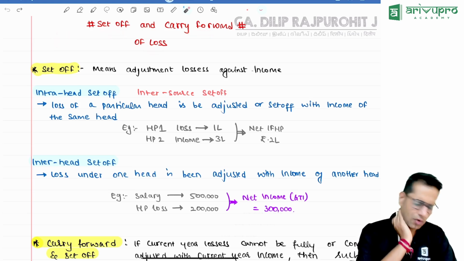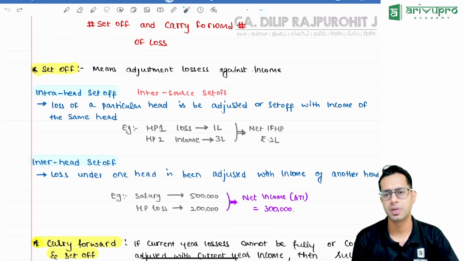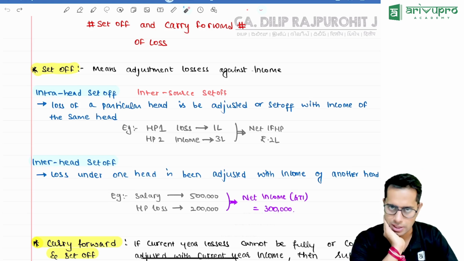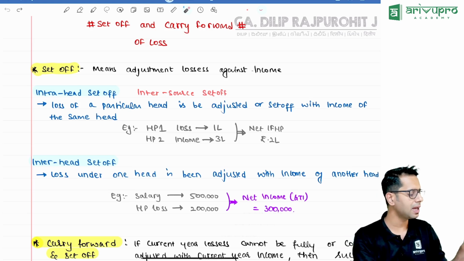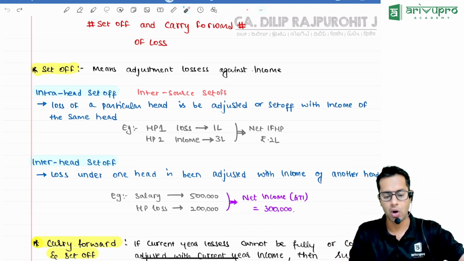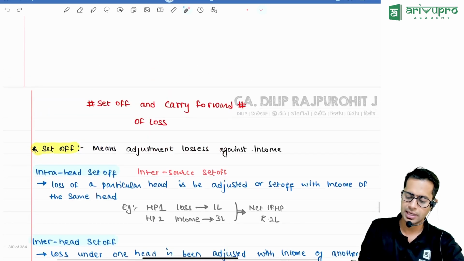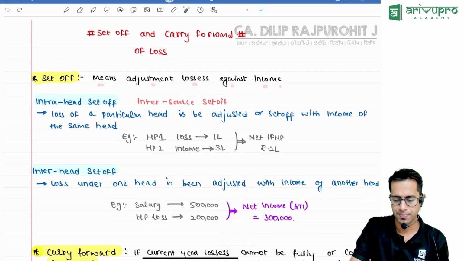Sir, what is set off and carry forward of losses? Set off means adjustment. Carry forward means taking something to future years. Set off means you are adjusting. What am I adjusting, sir? What am I setting off? Set off means adjustment of losses against income.